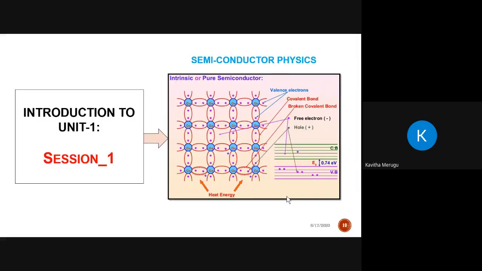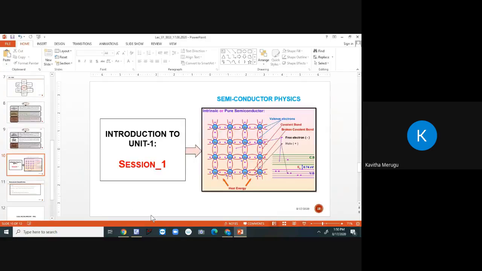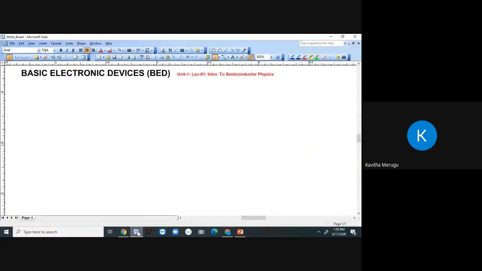Now let us switch to our whiteboard. I'm using one digital platform to convey information. I hope I am able to convey information properly. So this is the whiteboard that I'm going to use. The course name is Basic Electronic Devices. Today we are going to discuss Introduction to Semiconductor Physics.